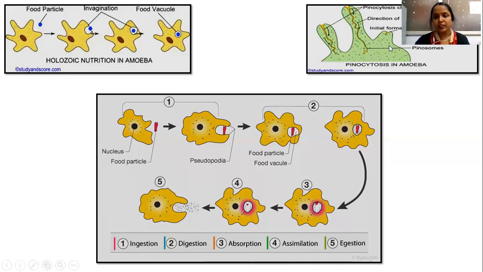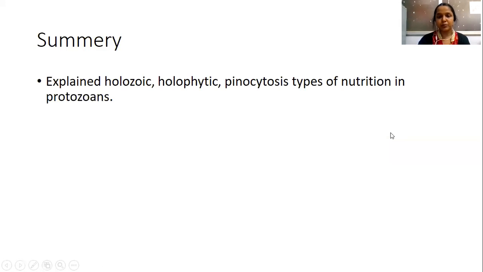So this is how the initiation of the pinocytosis channel occurs, and ultimately from the pinocytosis channels there will be the entry of the liquid food into the animal's body. To summarize the whole thing, in this video we discussed holozoic, holophytic and the pinocytosis modes of nutrition.